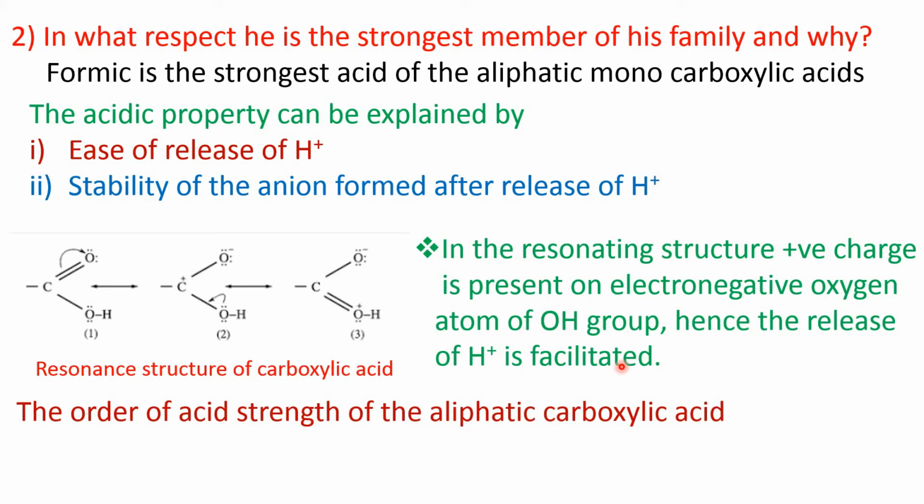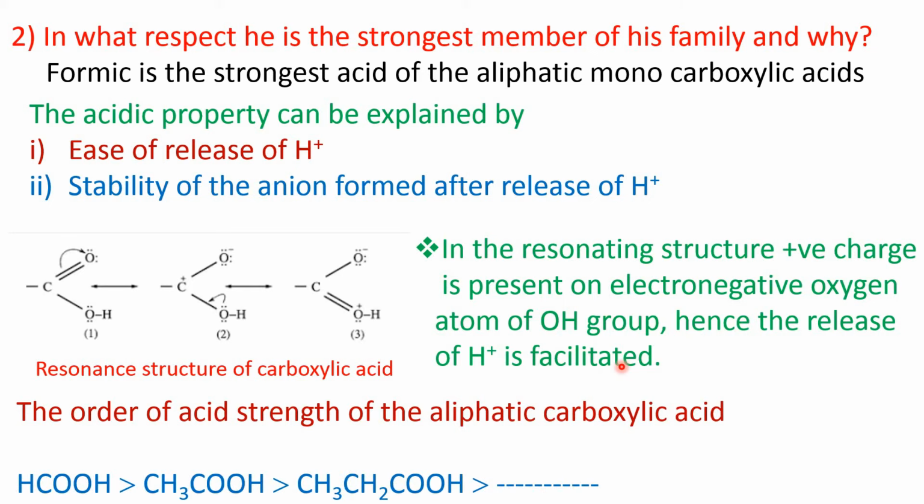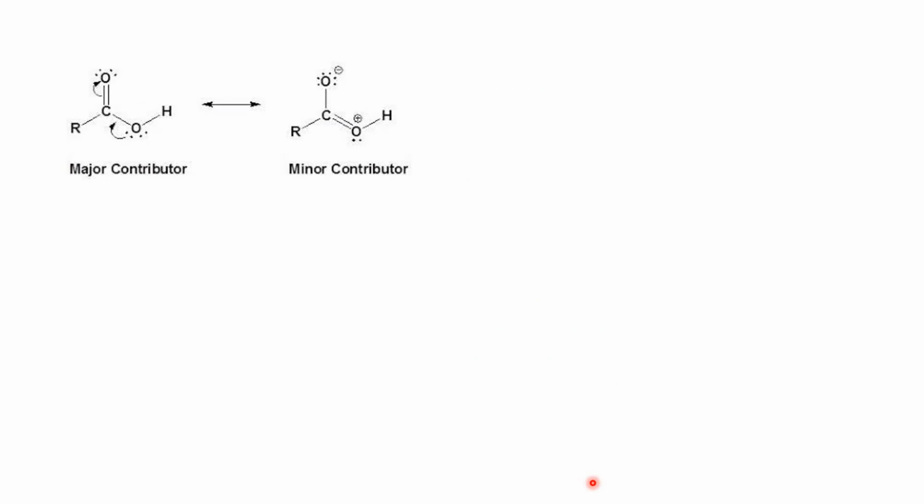Now the order of acid strength of the aliphatic monocarboxylic acids follows this order. First member, formic acid, is stronger than the second member, acetic acid. Acetic acid is stronger than propionic acid. Propionic acid is stronger than butanoic acid, and it goes like this. Now, the question is, why is this series like this, or why is formic acid the strongest one?